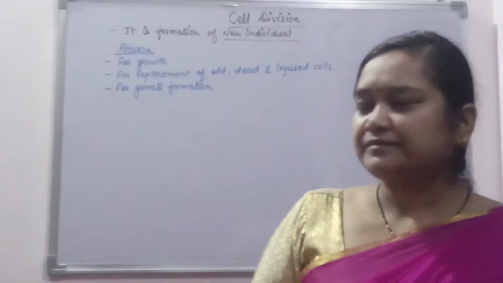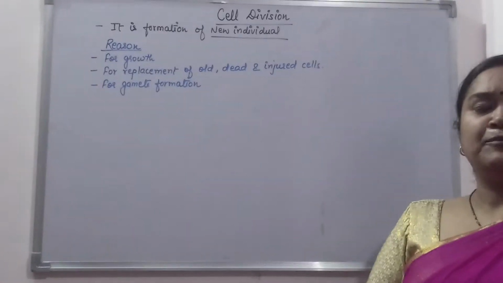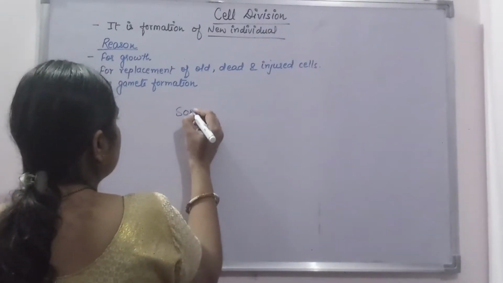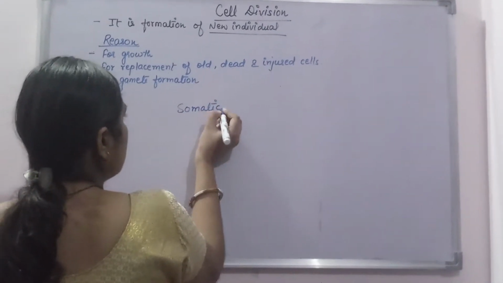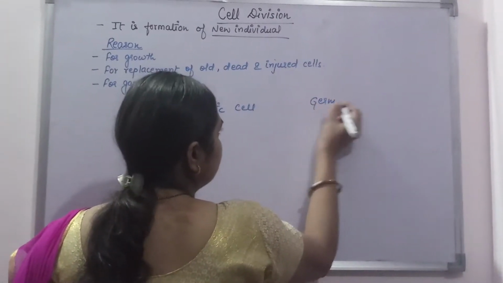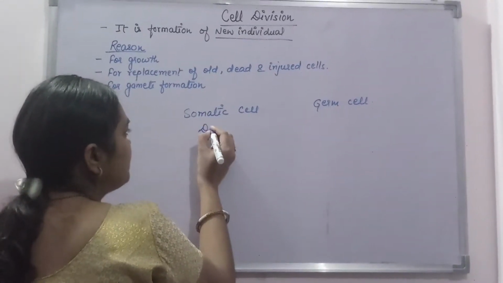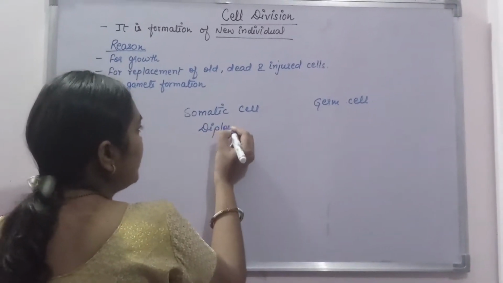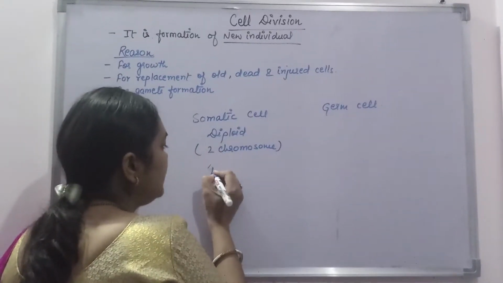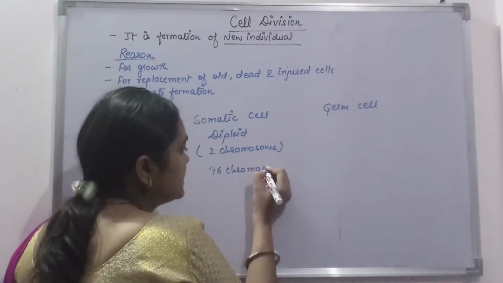See student, as we know, there are two types of cells present in every individual. One is the somatic cell and another is the germ cell. Somatic cells are always diploid in nature. Diploid means, as we know, in a human being 46 chromosomes are present in a cell.